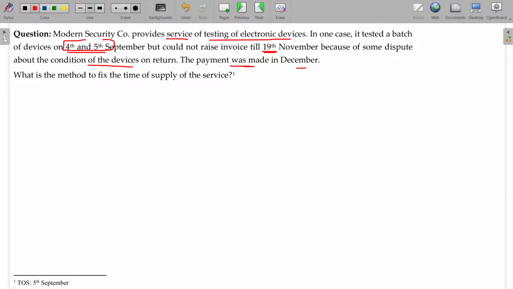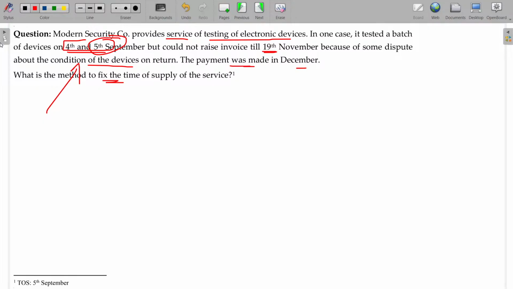The payment was made in December. Anyhow, which is the final date? Supply of service will be the final date. So 4th or 5th September. Okay, 5th September, that's the final one. What is the method to fix the time of supply in this service? So 5th September is final.